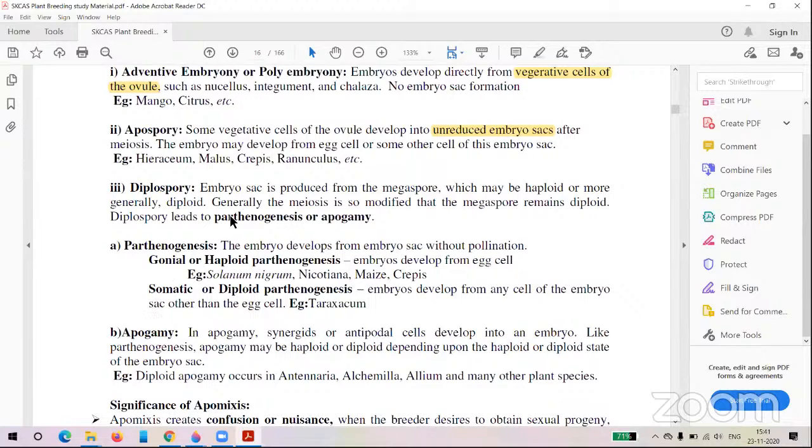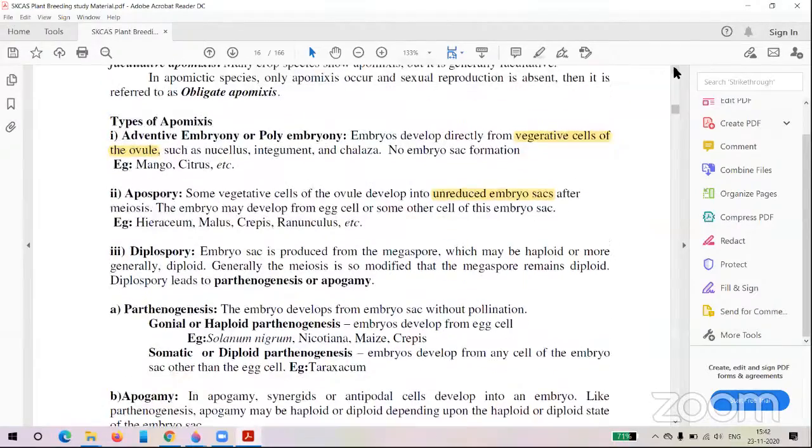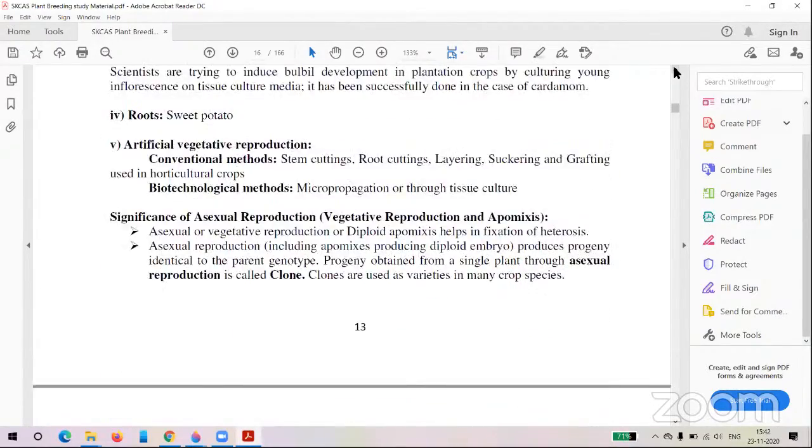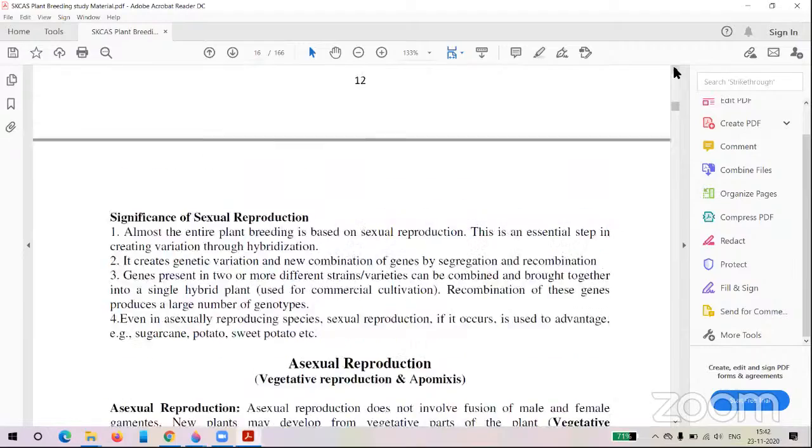Apogamy means the synergids and antipodal cells develop into the embryo, that is, the remaining parts of the embryo sac. If you have the image of the embryo sac, you can easily understand apomixis.